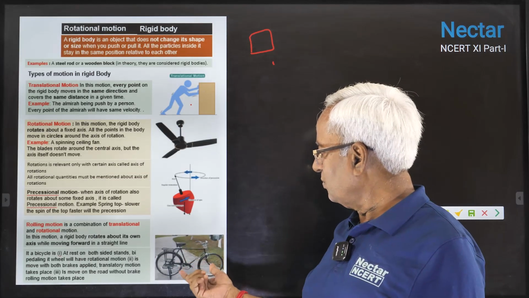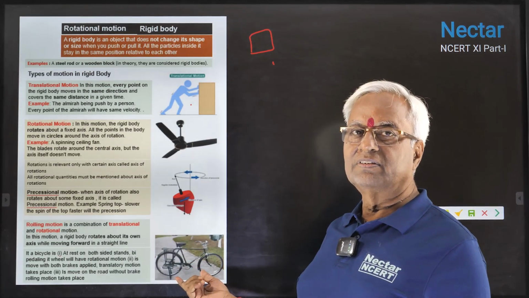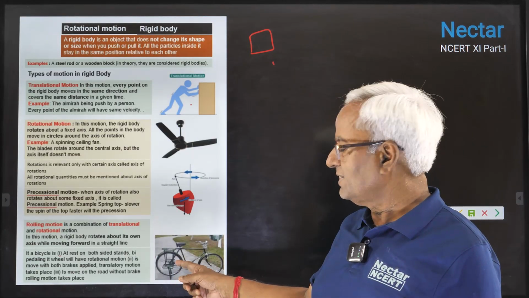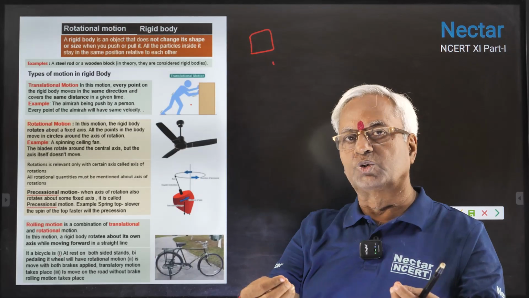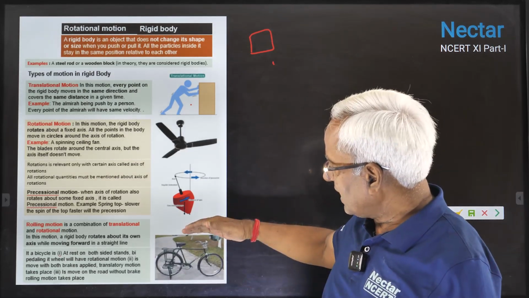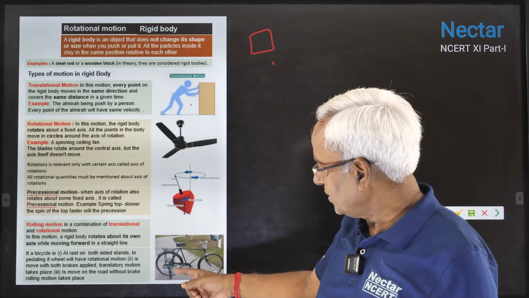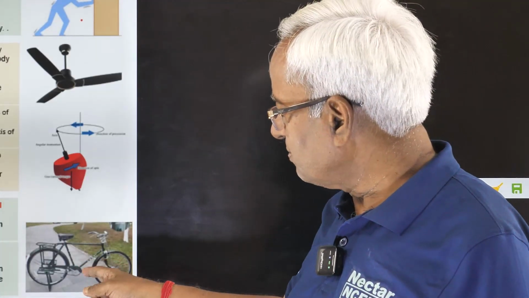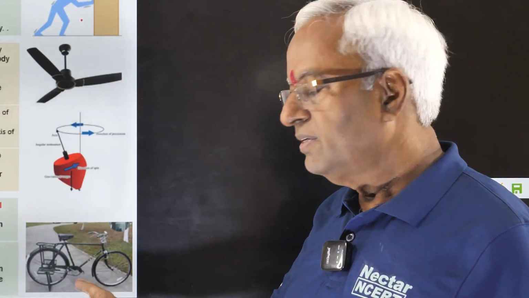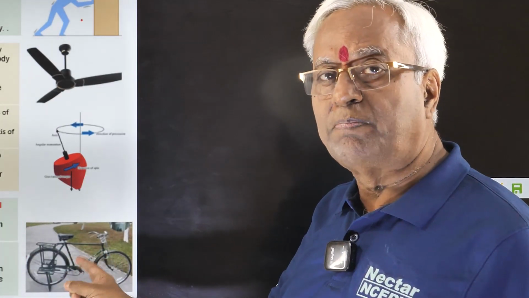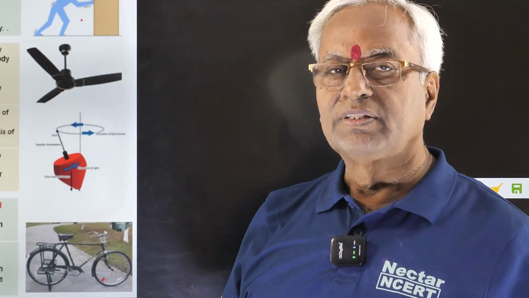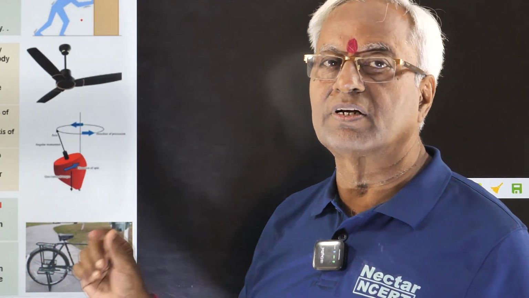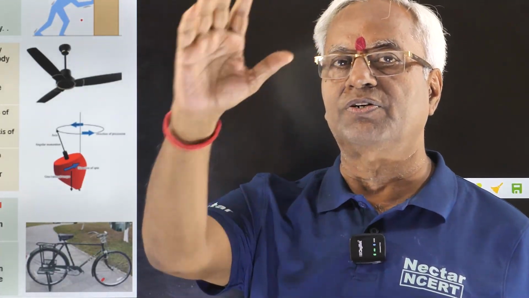I'll quote one very interesting classical example. You are looking at this bicycle. This is the old, old-fashioned design. It has a stand which used to be on both sides. This is at rest, resting on this stand, classical type. In this case, if somebody just pushes the pedals of this bicycle, the rear wheels will start rotating. It becomes a clear-cut example of rotation.